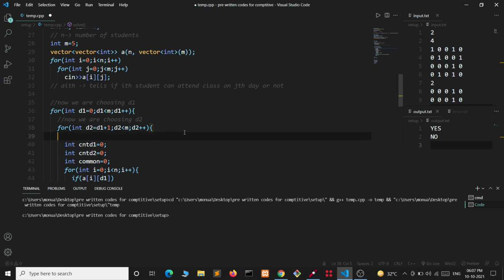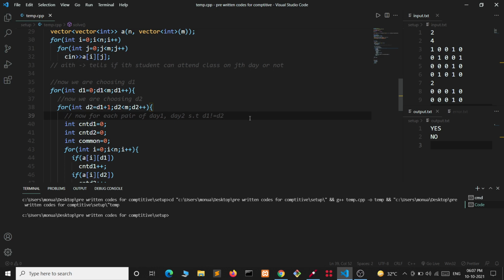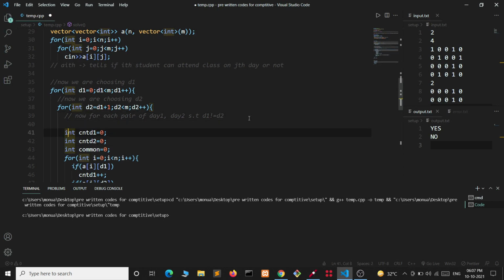After that, for each pair of day 1 and day 2, such that d1 is not equal to d2, we are finding the number of students which can attend class on day 1.